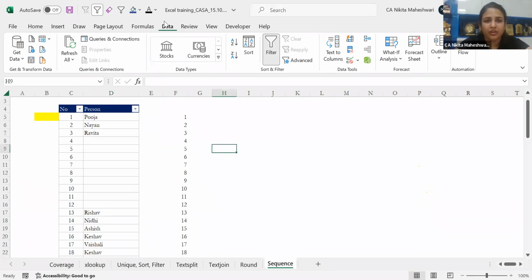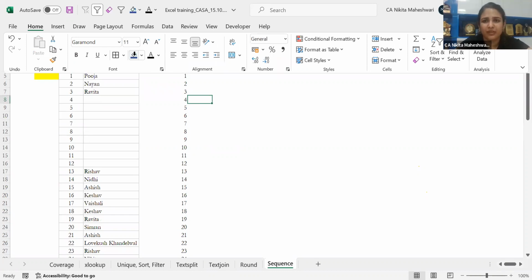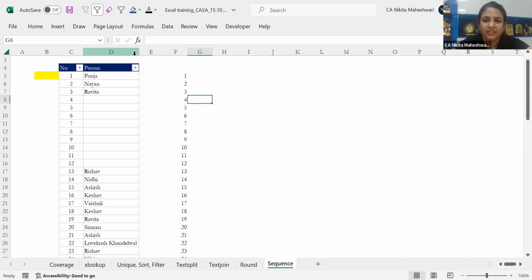That has helped me a lot and saved a lot of my time, to be honest. Instead of going here, selecting this, doing that, I just simply use my shortcuts and am able to achieve it very quickly. So this was one bonus thing which I wanted to tell you.